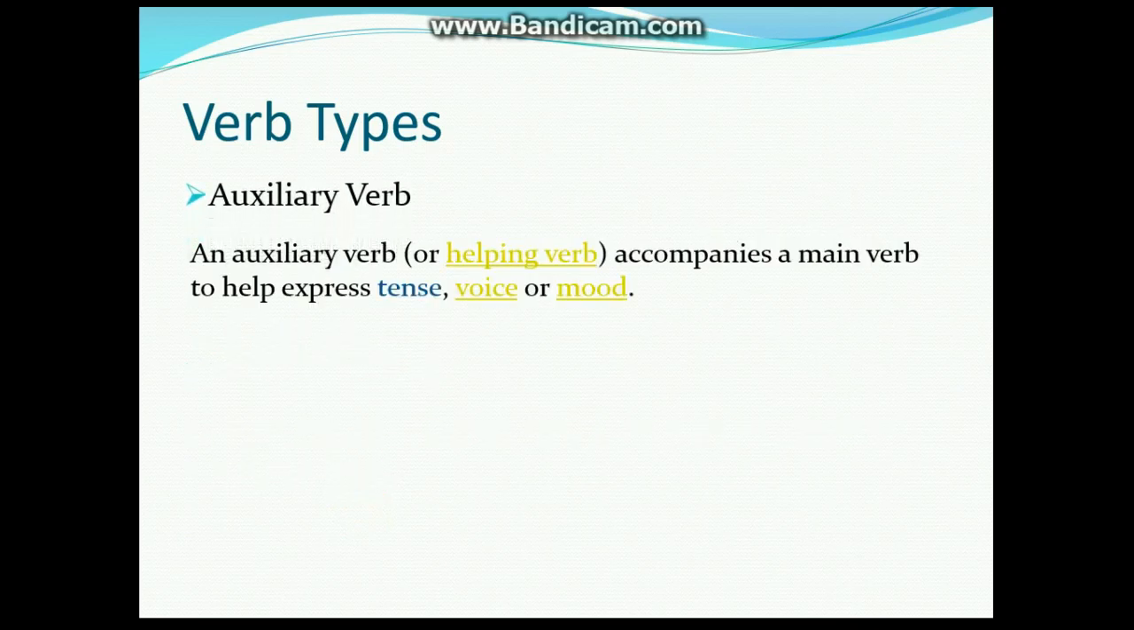Auxiliary verb. An auxiliary verb or helping verb accompanies a main verb to help express tense, voice, or mood. Example, Amjad has eaten all the strawberries. Over here, has is the auxiliary verb. Here, the auxiliary verb has helps to express the tense.